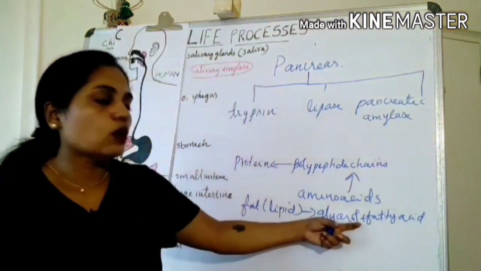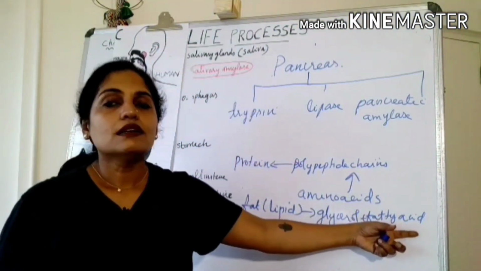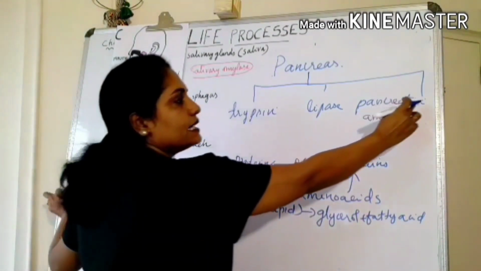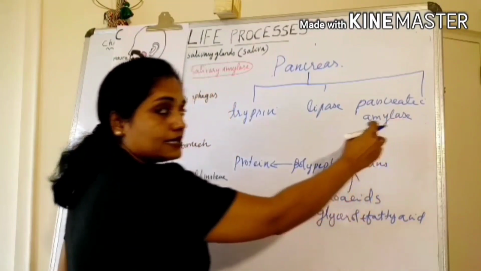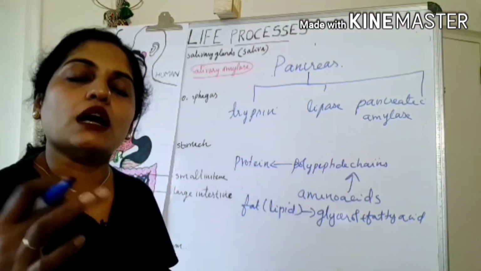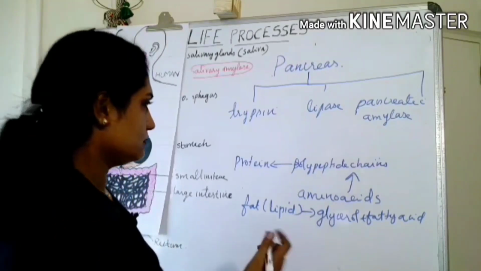So glycerol and fatty acids are the basic units of fat. And then pancreatic amylase. This amylase helps in the breakdown of carbohydrate into sugar.